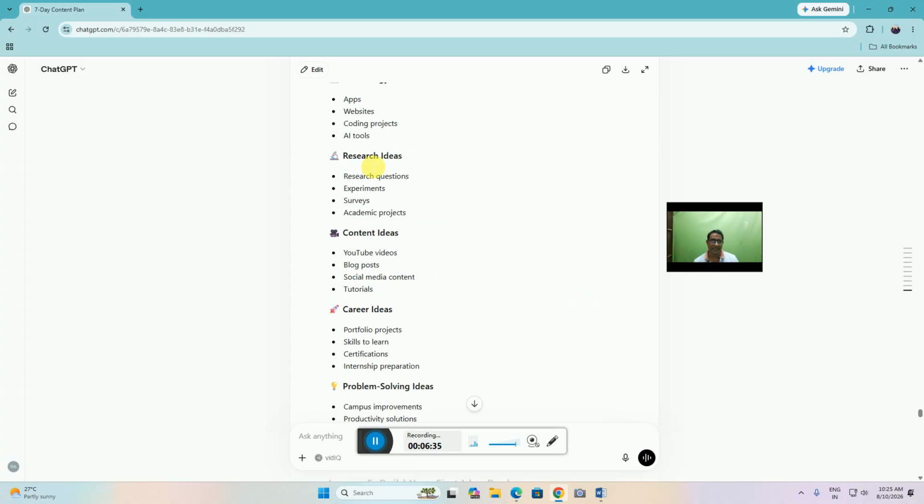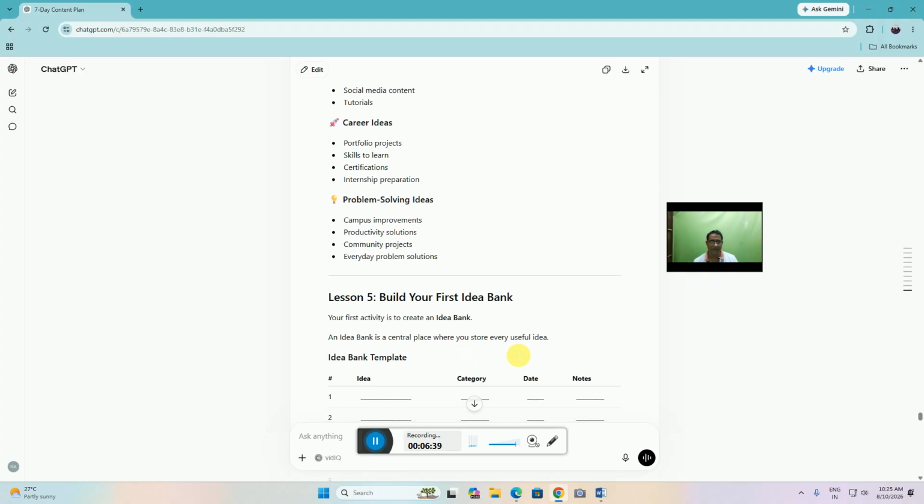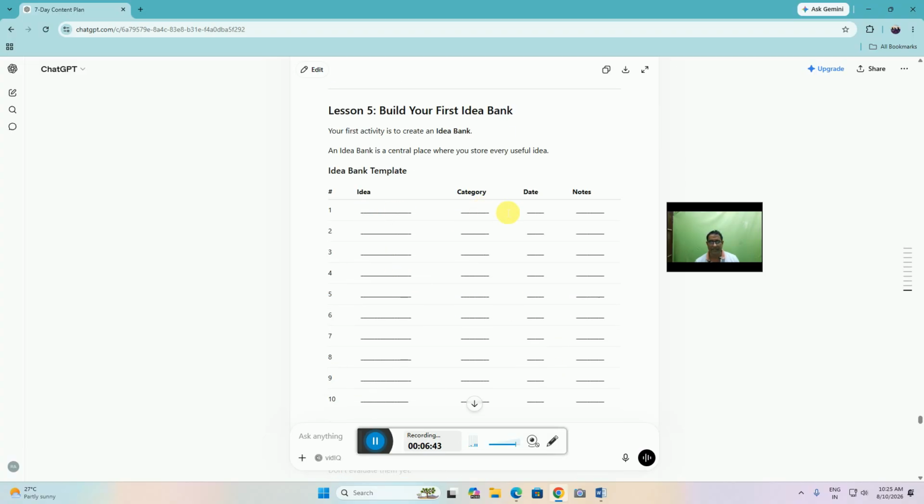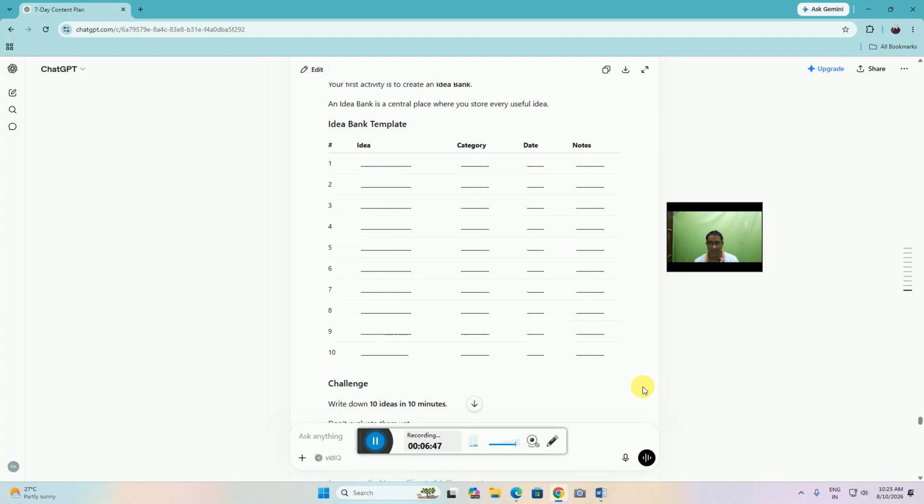Content ideas, research ideas, career ideas, problem solving ideas. This way, build your first idea bank with the idea, category, date, note. This way, the total complete chart is provided.